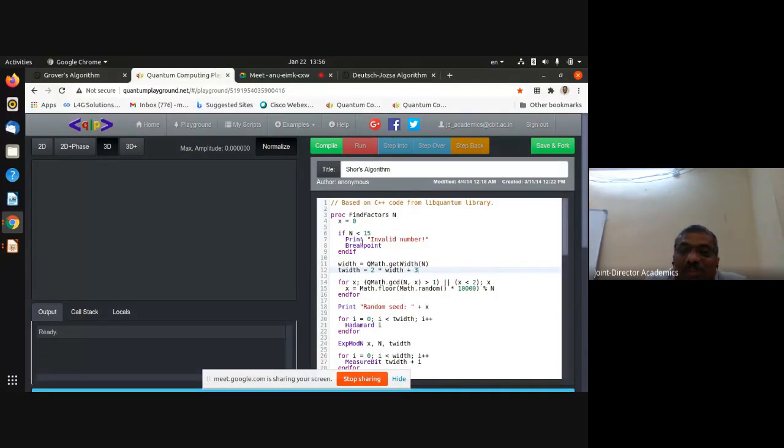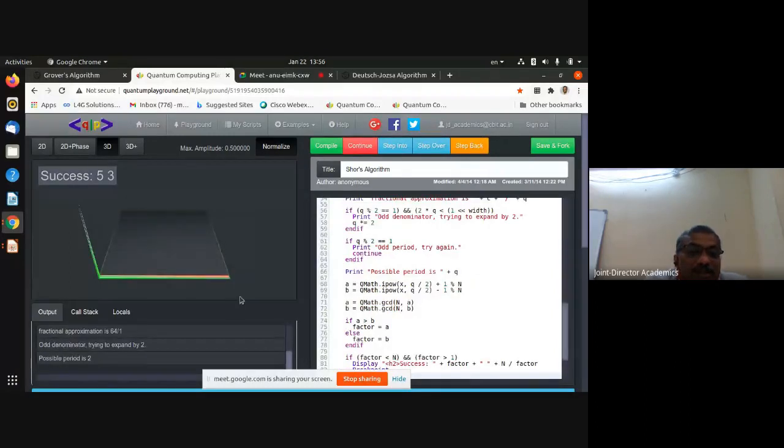In order to implement this, you need to know the programming language, what is to be included, what libraries are available that you have to include, and you need to have a platform to check it. Here this algorithm has a factoring approximation of 64 by 1. The odd denominator is trying to expand. Here the possible period is 2. You can also see success in 53 iterations. It is able to produce that.